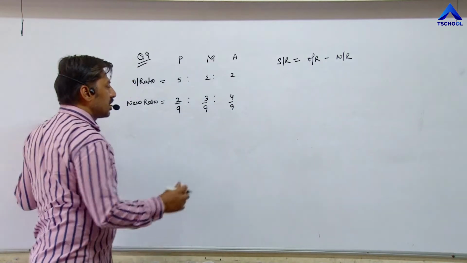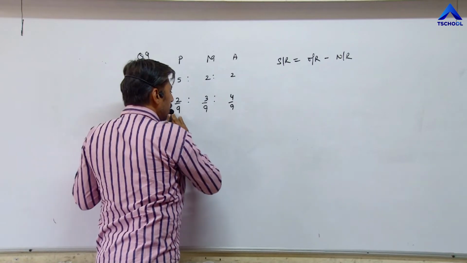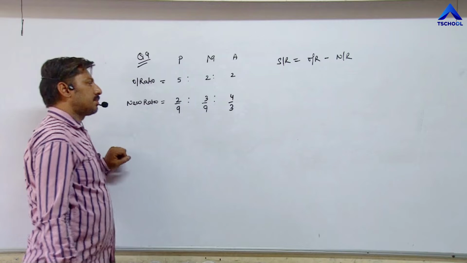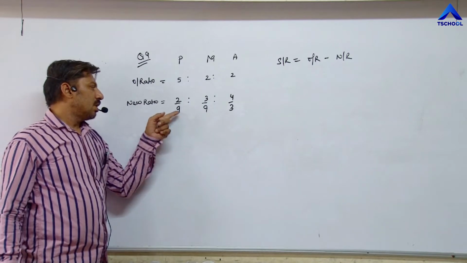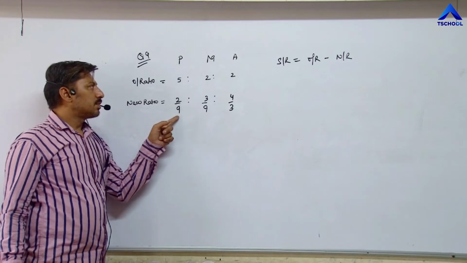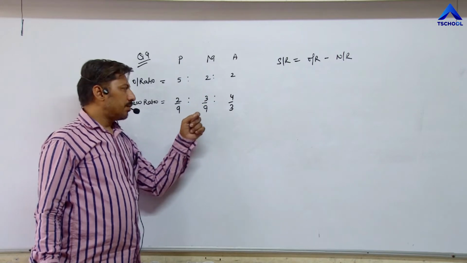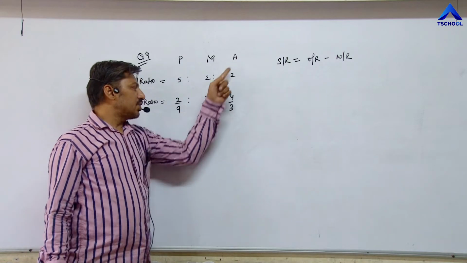But just assume that the denominators are not the same, suppose 9, 9 and here it is written 3. Now 2 upon 9 is given for P's share, M's share is 3 upon 9, and assume that A's share is 4 upon 3.